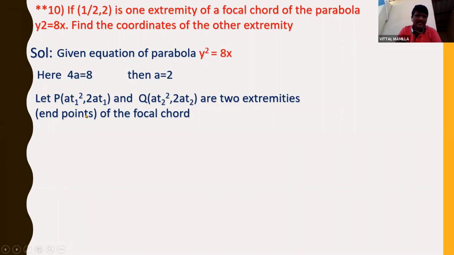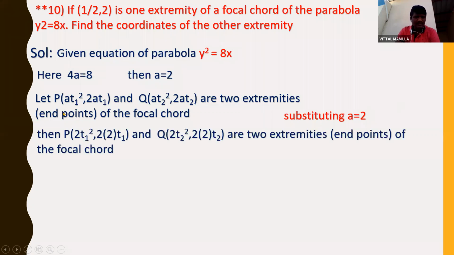So for taking 2 points, I am taking (at1 square, 2at1) and (at2 square, 2at2) as the two extremities of the focal chord. Substitute a is equal to 2, because we know the a value here, instead of a I am substituting, then P(2t1 square, 2 into 2 t1) and Q(2t2 square, 2 into 2 t2) are the two extremities of the focal chord.